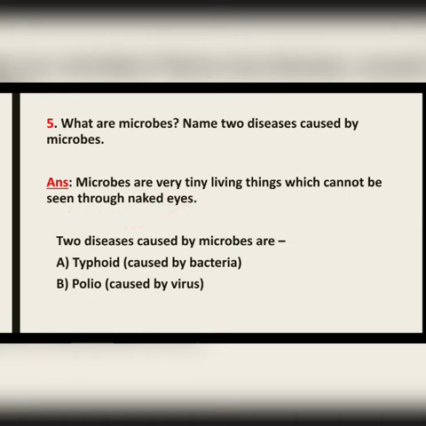And the next part of the answer will be, 2 diseases caused by microbes are typhoid, which is caused by bacteria, and polio, which is caused by virus. Or you can write any 2 diseases from the given list.